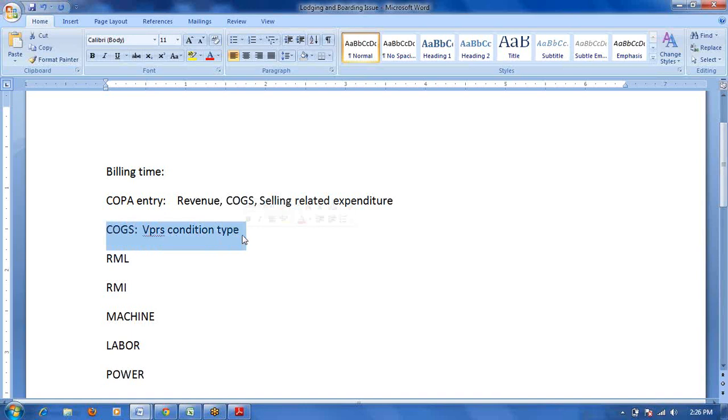Okay, here if you want to see each cost component wise breakup, that means raw material local, import, machine, labor, power, overhead, in COPA module, that is not possible through VPRS condition type. The total amount it will pass to the COPA module. But if you want to get the breakup, in that case we should use valuation strategy only. Otherwise, the total amount will pass, but the breakup is not possible without valuation strategy.